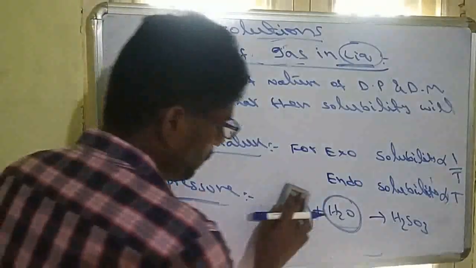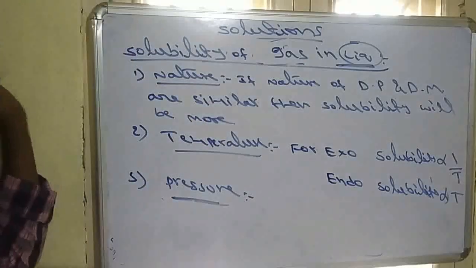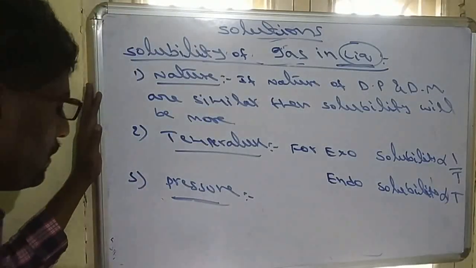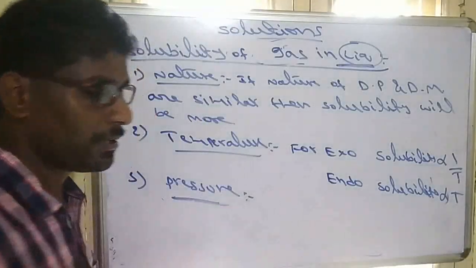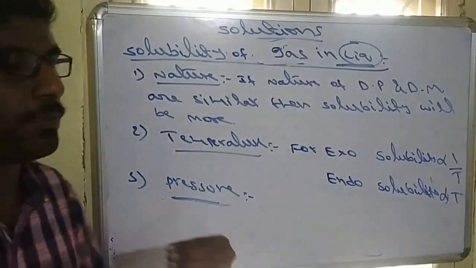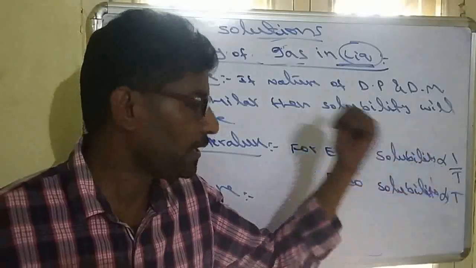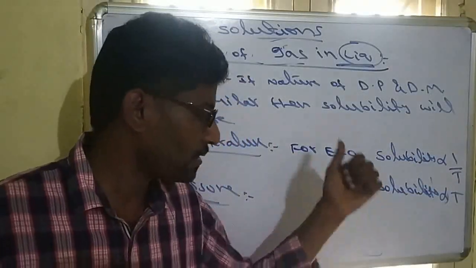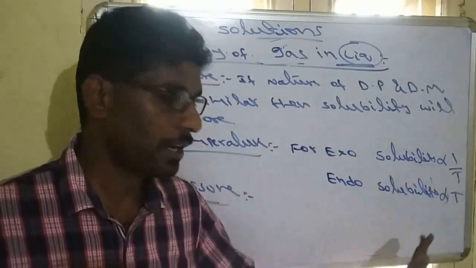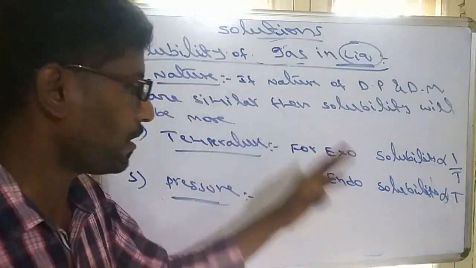That is the primary factor, the nature of the solute and solvent. The second factor will be temperature. Same as before, if the process is exothermic, temperature is inversely related to solubility. If the process is endothermic, temperature is directly related to solubility. That is also the same.